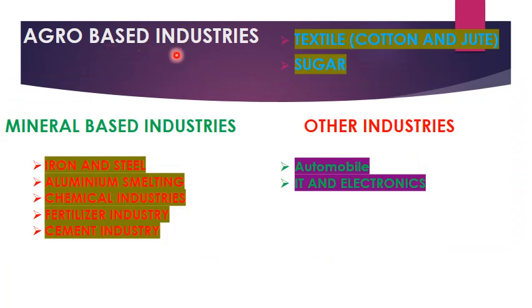Agro-based industry, in which we'll learn about textile, that is cotton and jute, and sugar. Mineral-based industry: iron and steel, aluminum smelting, chemical industries, fertilizer industry, cement industry. And other industries, we have automobile, IT, and electronics.